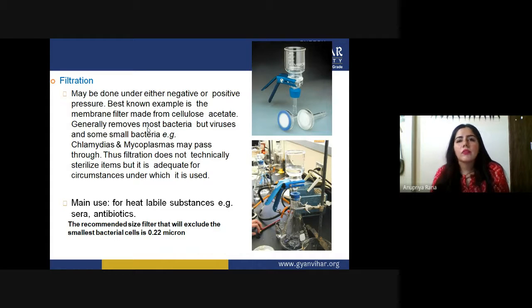But if we are talking about much smaller viruses or bacteria, they cannot be filtered out by this filtration process. In that case, we use a more advanced kind of filter which has the possibility to filter out particles up to the nanometer scale. Only if we have a filter with the capacity to filter on a nanoscale is this filtration process more effective. Otherwise, they are not technically sterilization items.